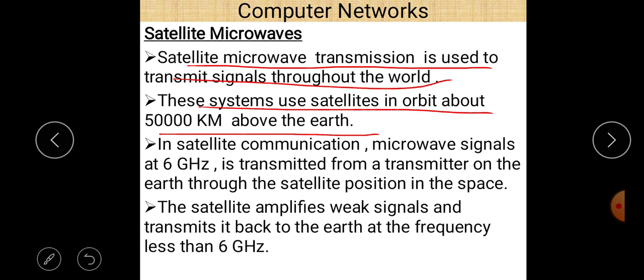In satellite communication, microwave signals at 6 gigahertz are transmitted from the transmitter on the earth to the satellite positioned in space, and the satellite amplifies weak signals and transmits them back to the earth at a frequency less than 600 gigahertz.